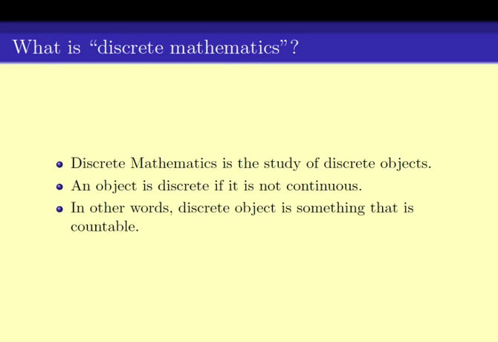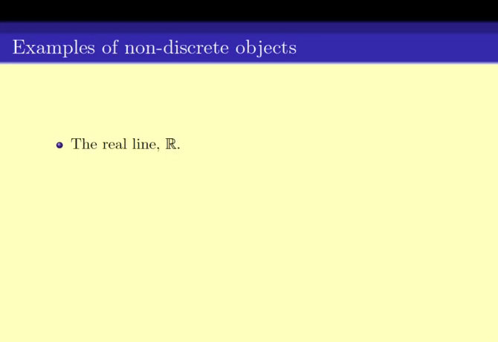So let's see some examples of objects that are not discrete. One such example is the real line. Real line meaning all the numbers starting from minus infinity to plus infinity. The set of real numbers forms a continuous spectrum, and hence it is not a discrete object. Similarly, a real plane, the plane R2, is a continuous object.